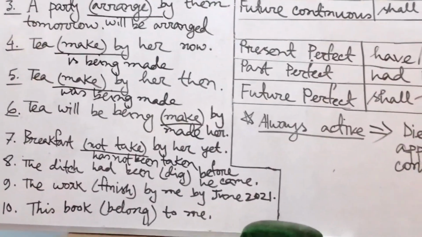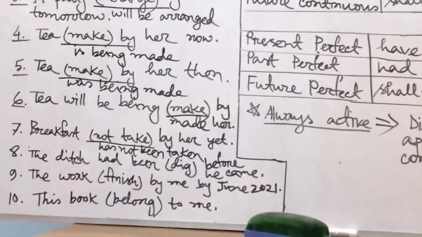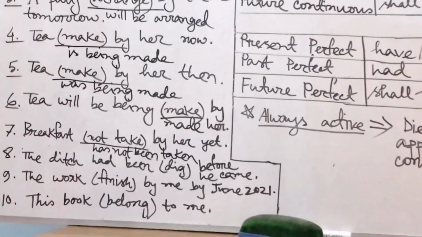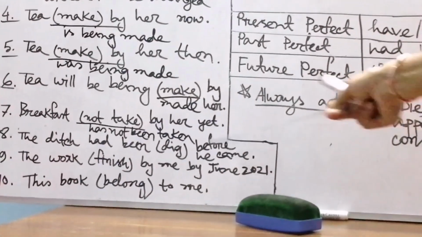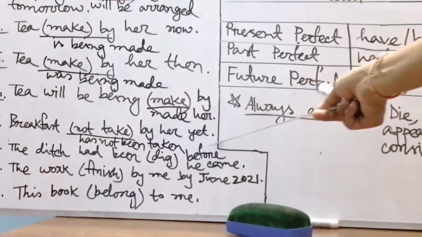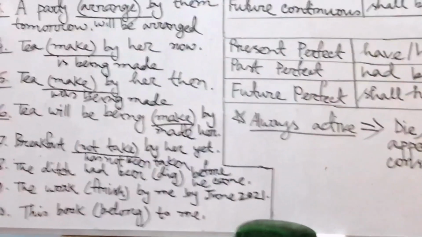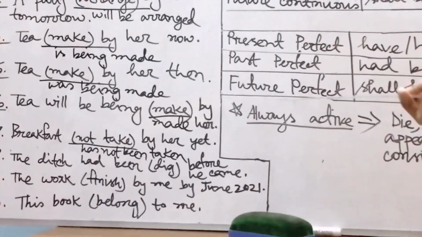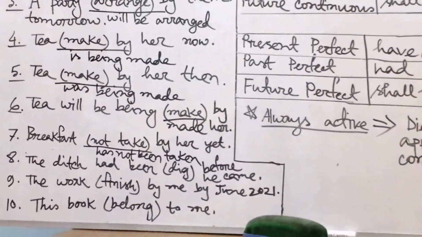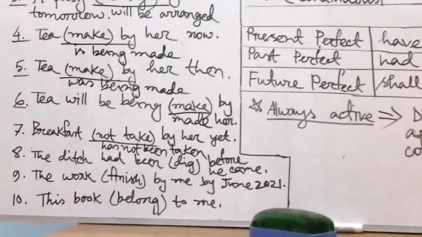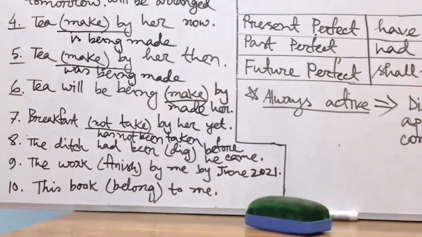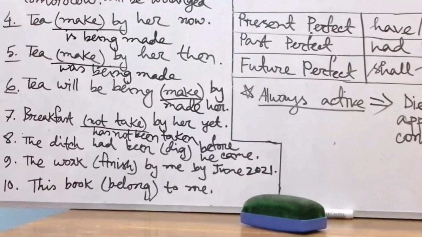Okay, now look at sentence number 8. The ditch had been, in bracket, dig before he came. Okay, the ditch had been dig before he came. But students, before or after and in between two clauses, what will be the structure of this sentence? Yes, in our previous class we discussed it, that is past perfect tense.